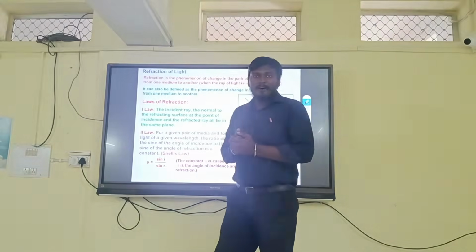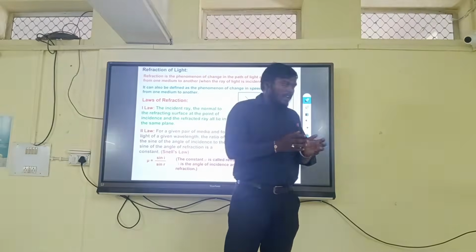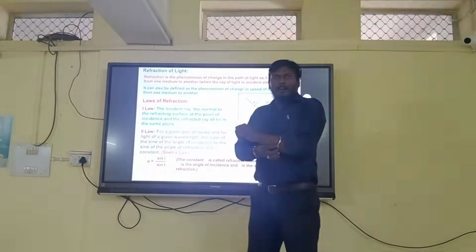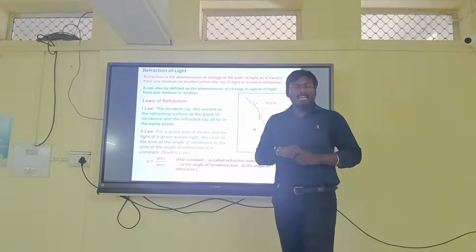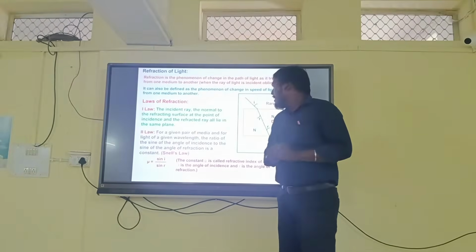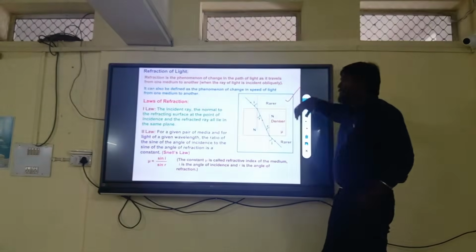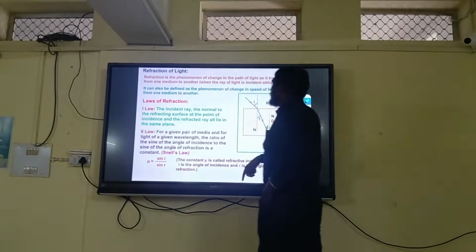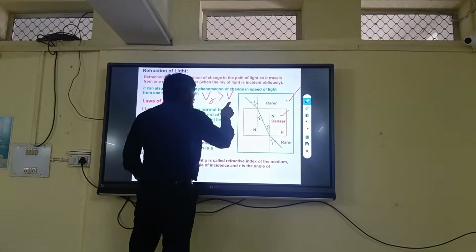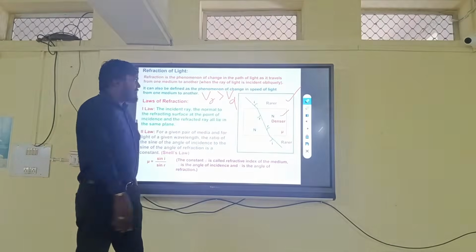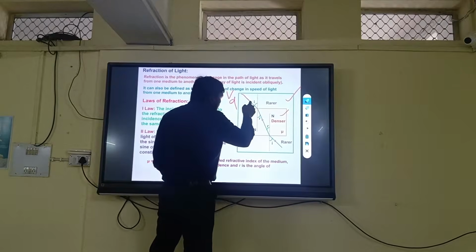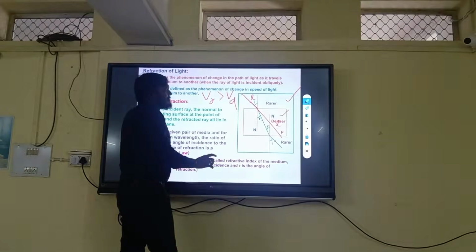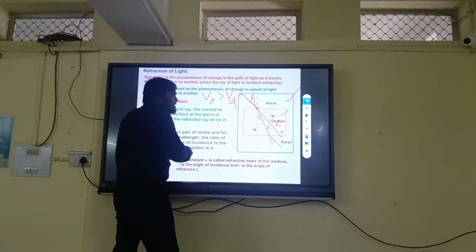why does light suffer refraction? As I mentioned before, when light travels in different mediums, it tries to cover the same distance in the same time. Now you can see in the rarer medium the velocity of light is maximum, and in the denser medium the velocity of light is less. So the velocity of light in the rarer medium is greater than the velocity of light in the denser medium. If this distance is L and this distance is L, then the time taken to cover this distance is how much?